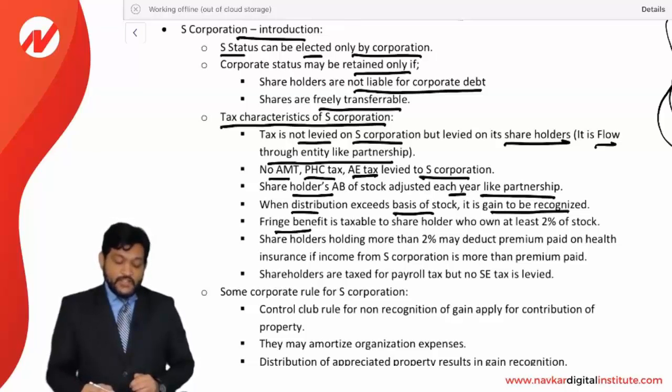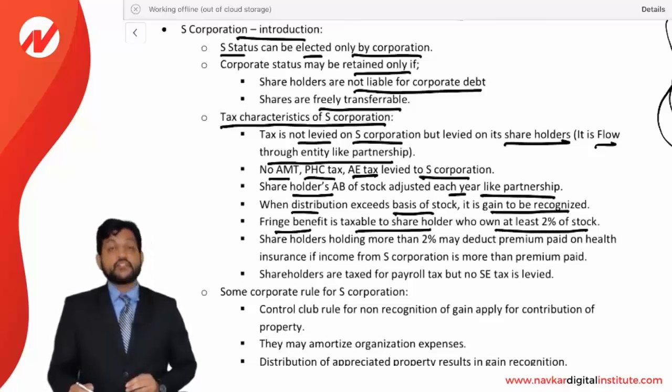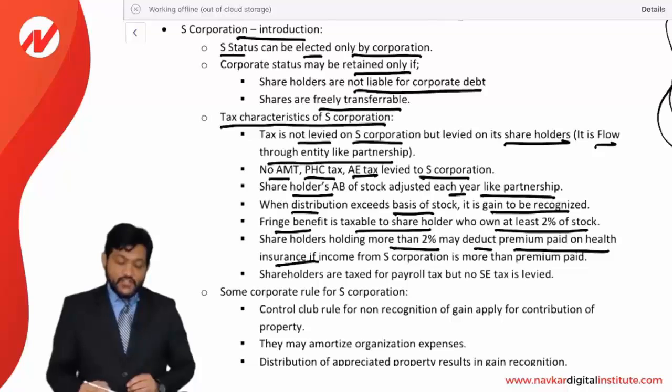Fringe benefit is taxable to a shareholder who owns at least 2% of the stock. Look at this. If the fringe benefit is given to the shareholder, it will be taxable to him if he owns 2% or more of the stock in the corporation. A shareholder holding more than 2% may deduct the premium paid on health insurance if the income from the S corporation is more than the premium paid. So he will also get a deduction of the premium paid.